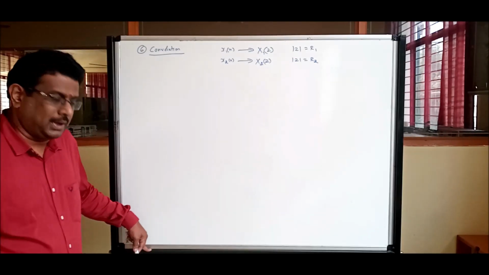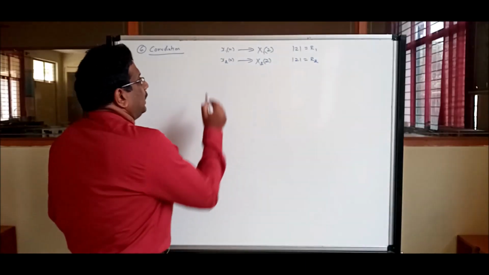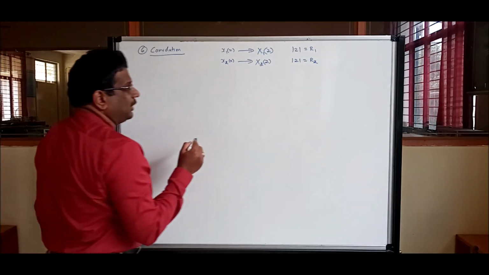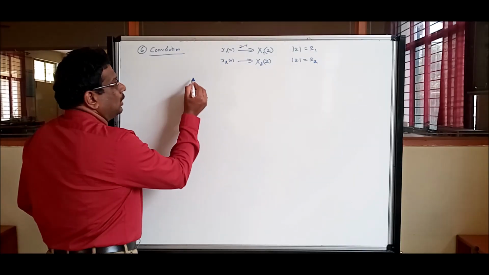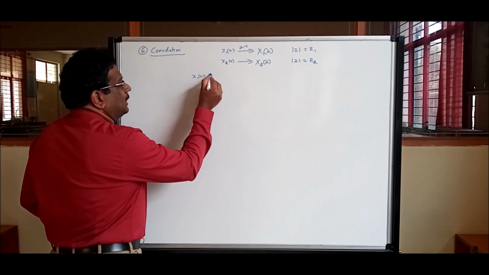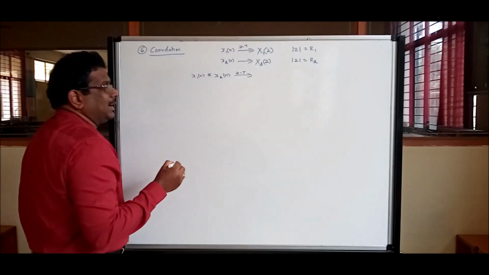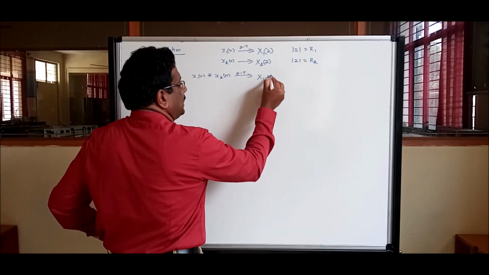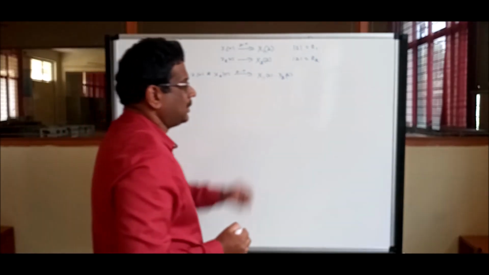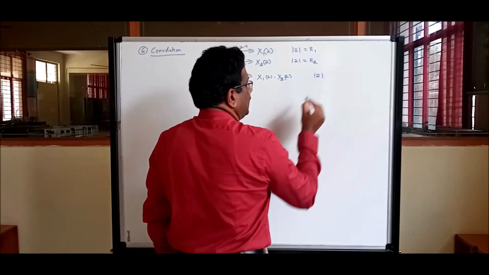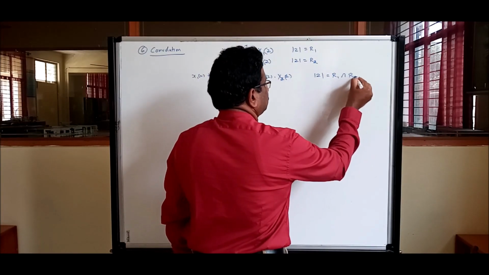The sixth property is convolution. This is the last property we are going to discuss. x1 of n, z transform is x1 of z. x2 of n is x2 of z. Now x1 of n convolution x2 of n, if you do, what will be its z transform? It is just multiplication in z domain. Two z domains are merging, so the final ROC will be the common area, which is intersection.